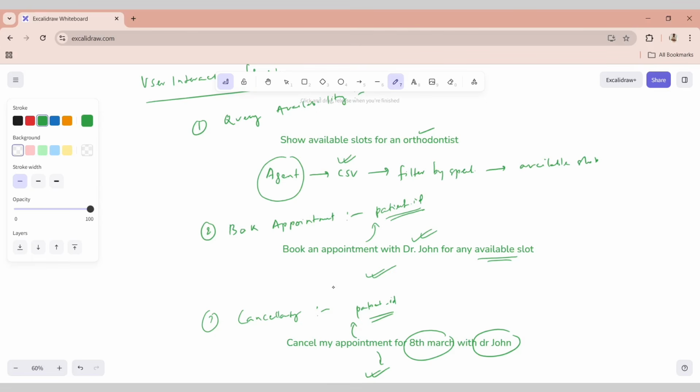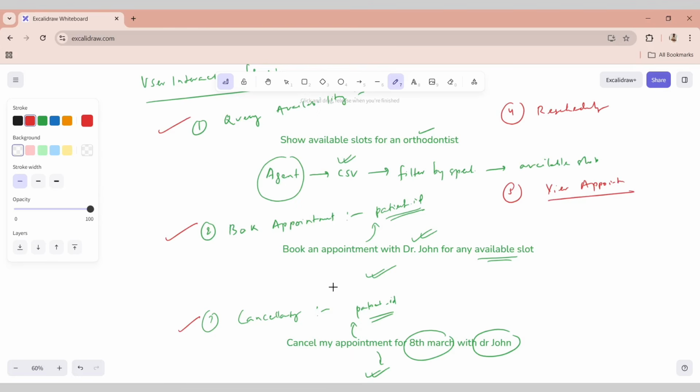So user interaction flows, yes, first flow, second flow, third flow, and let's say the fourth flow is about rescheduling, and let's say another flow is about view appointments, right?